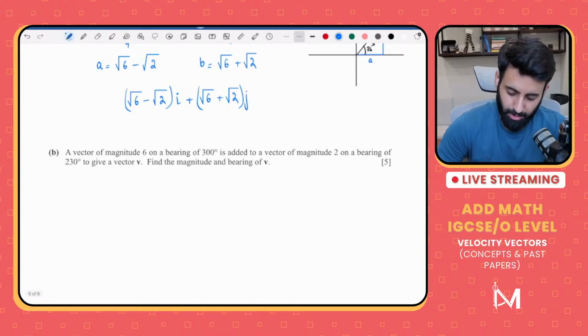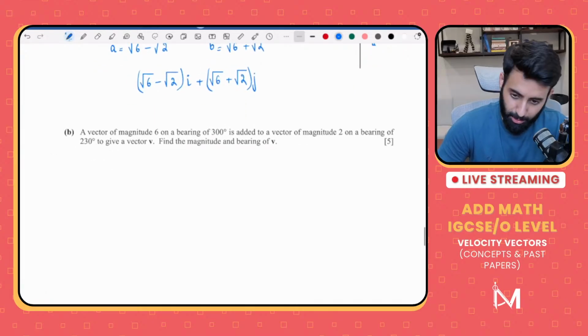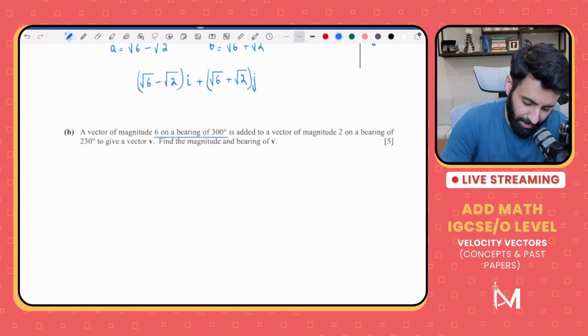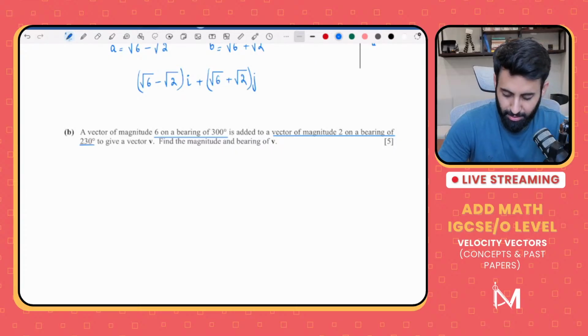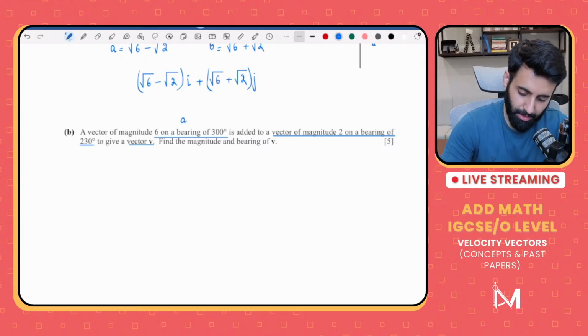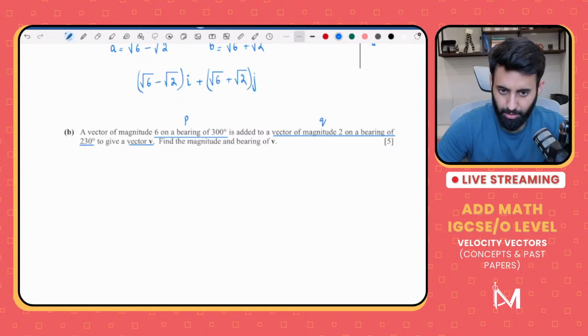All right, now let's focus on this question. Here there are two vectors. A vector of magnitude 6 on a bearing of 300 is added to a vector of magnitude 2 on a bearing of 230 degrees to give a vector v. So there are two vectors. Let's call one p and the other q, and you add these two vectors to get vector v.